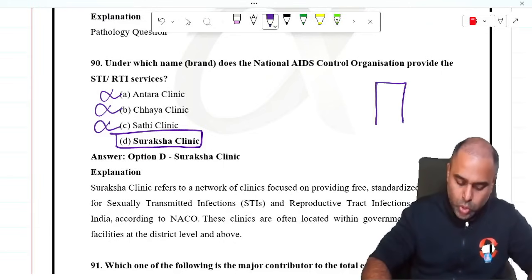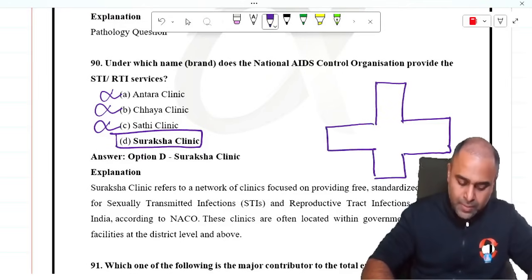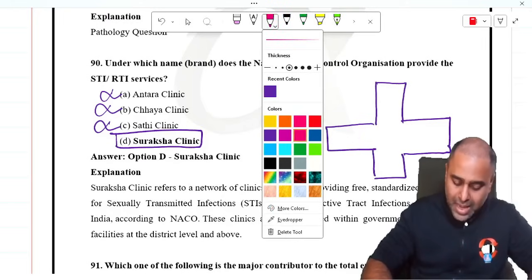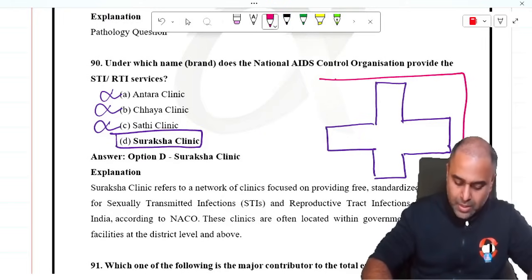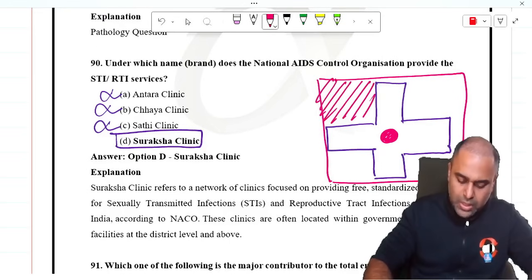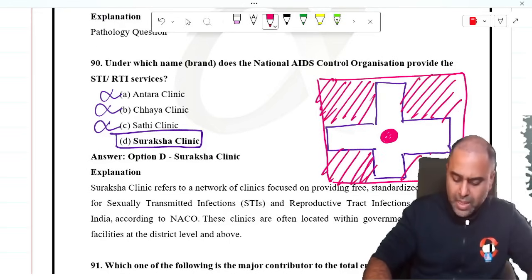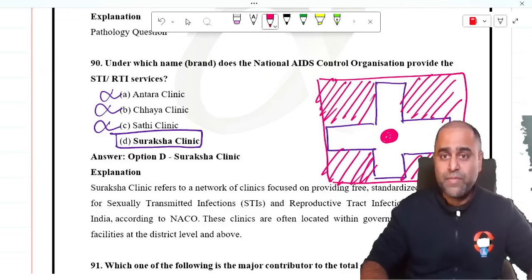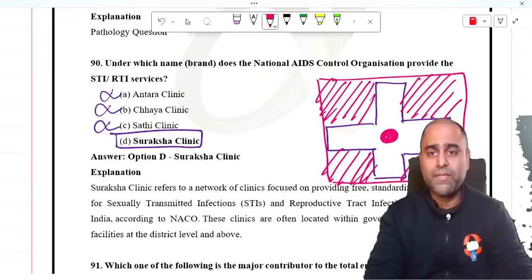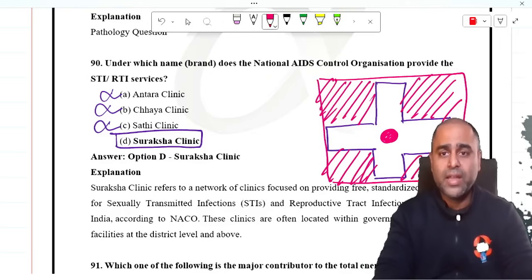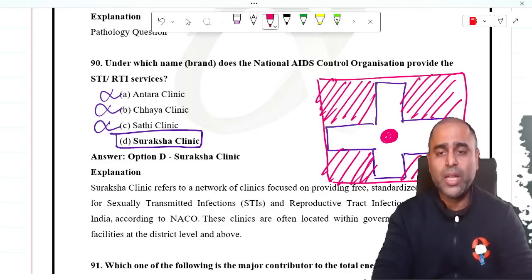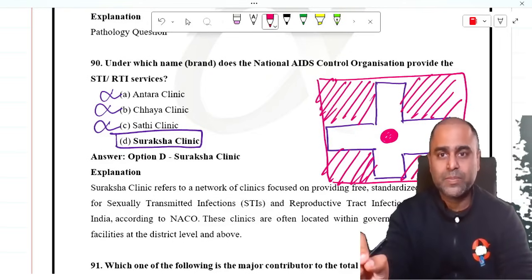Now, the logo of Suraksha Clinic was our question in the last year FMGE exam. So, there is a red dot in the middle with a white plus and all the peripheries were marked as red. This was an FMG question. So guys, you can understand very clearly that at the end of the day, in the exam, you can surely get a question like this.